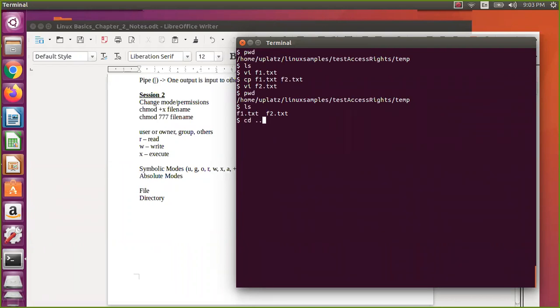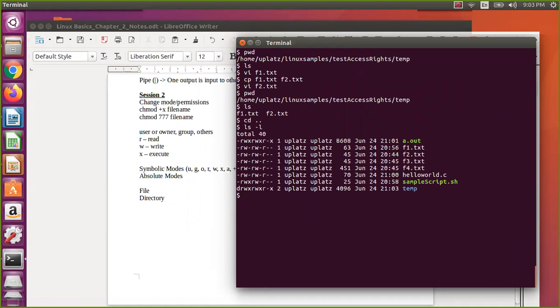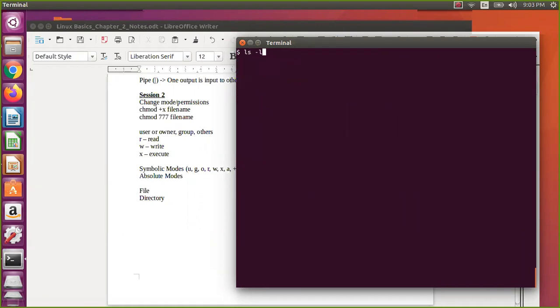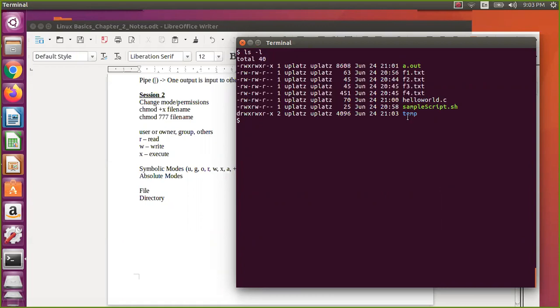Now I'll go here, clear the screen and say ls -l. In temp you can see the read, write permissions I have given. We are the owner, right? Whatever the user and id, we are the owner.